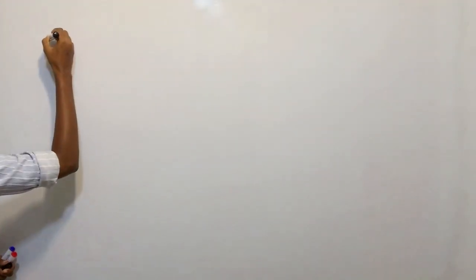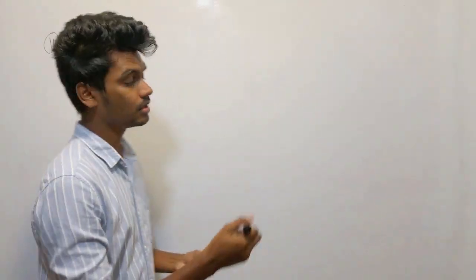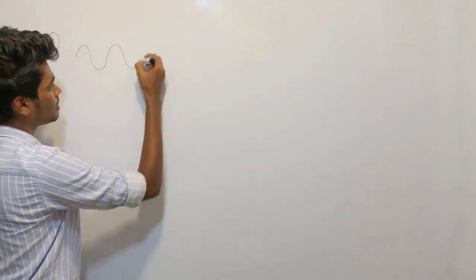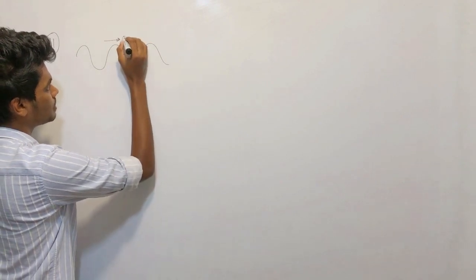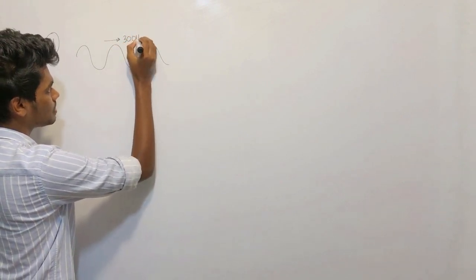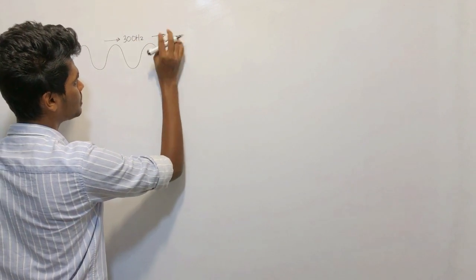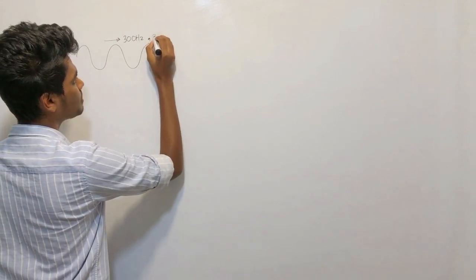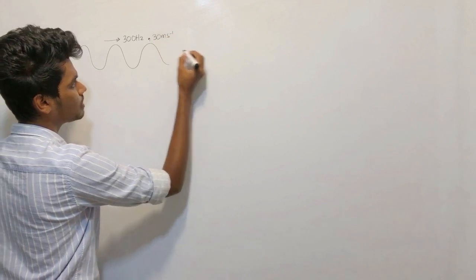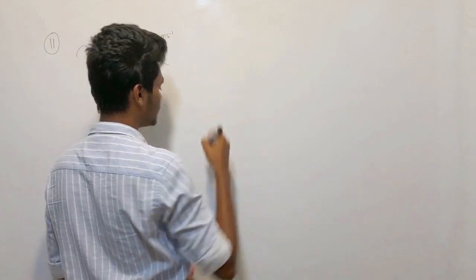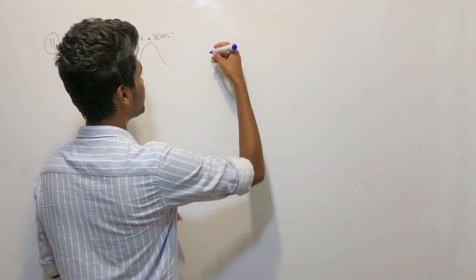Okay, right. So next, what we have to discuss is the 11th question. Let's see how it is going to be. In the 11th problem, they're saying two identical transverse waves of frequency 300 hertz and speed 30 meters per second are moving in opposite directions.